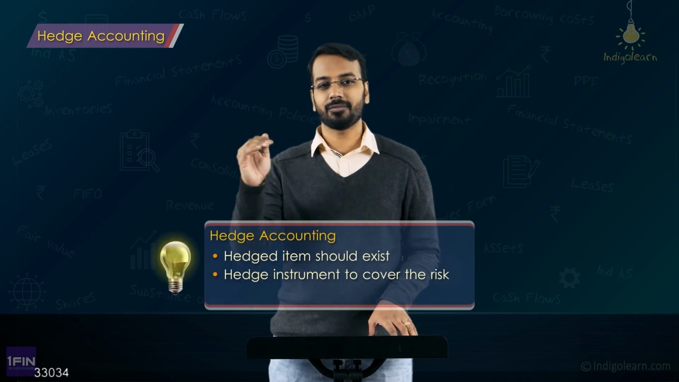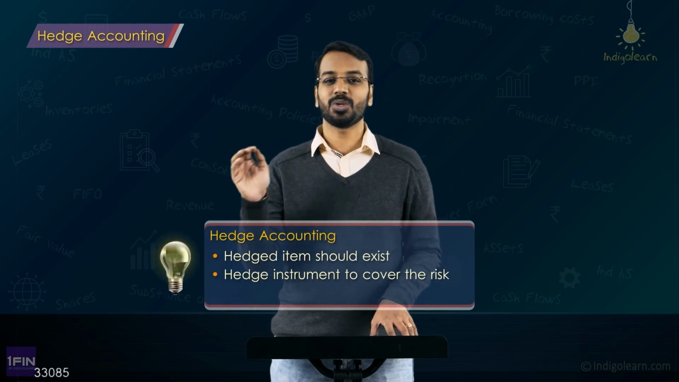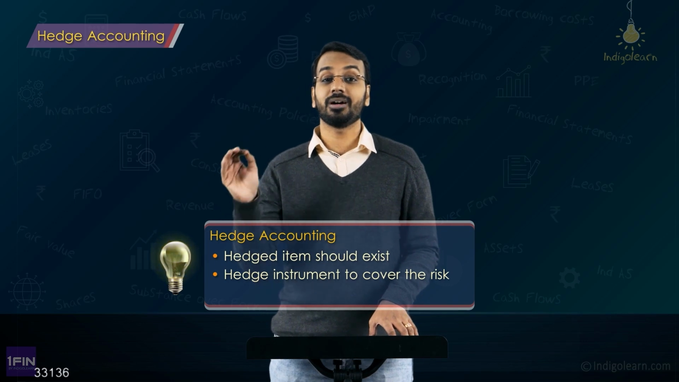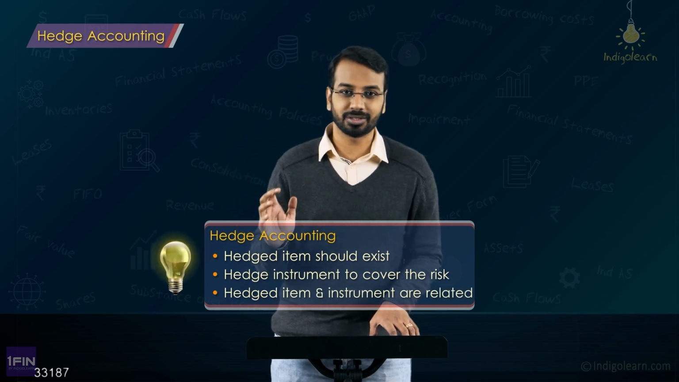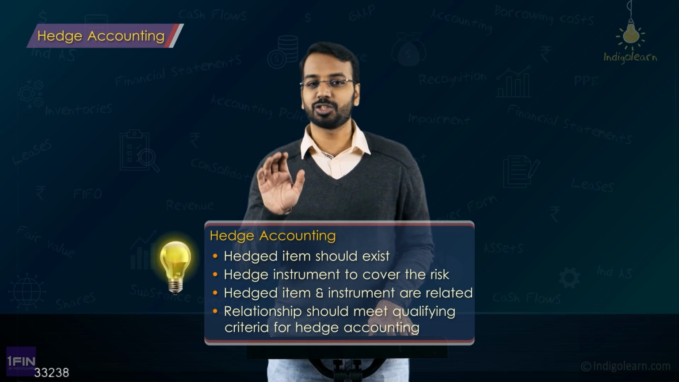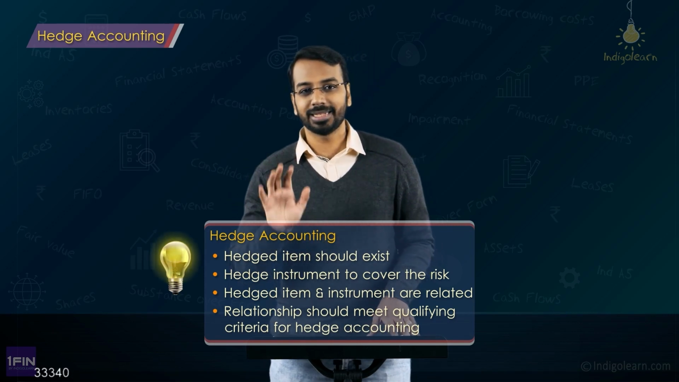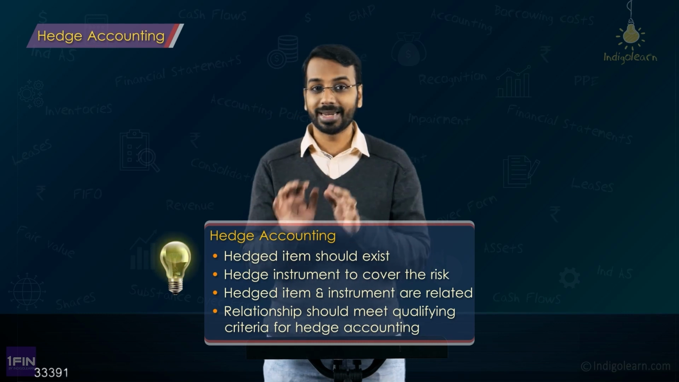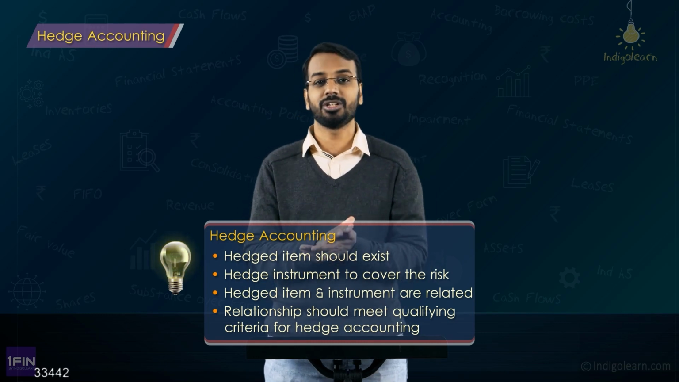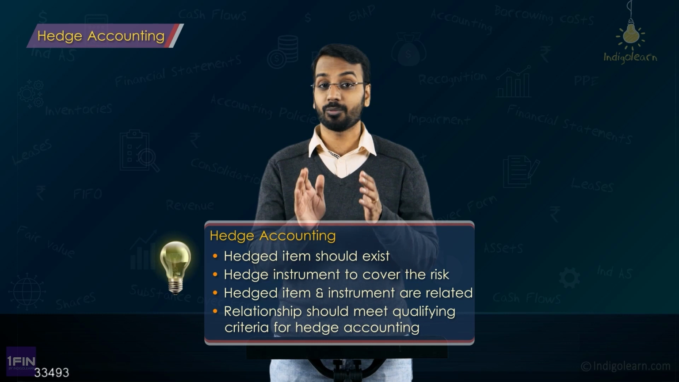From an overall understanding purpose and for overall performance in the examination purpose, what you need to understand is, whenever you are doing hedge accounting, first there has to be a hedged item, then there has to be a hedging instrument, there has to be a relationship between hedged item and hedging instrument, and the hedging relationship should meet the qualifying criteria for hedge accounting. Only then you will do the hedge accounting. That is very important. So, the criteria for hedge accounting, the qualification for hedge accounting, that is important. And what are the qualifications?